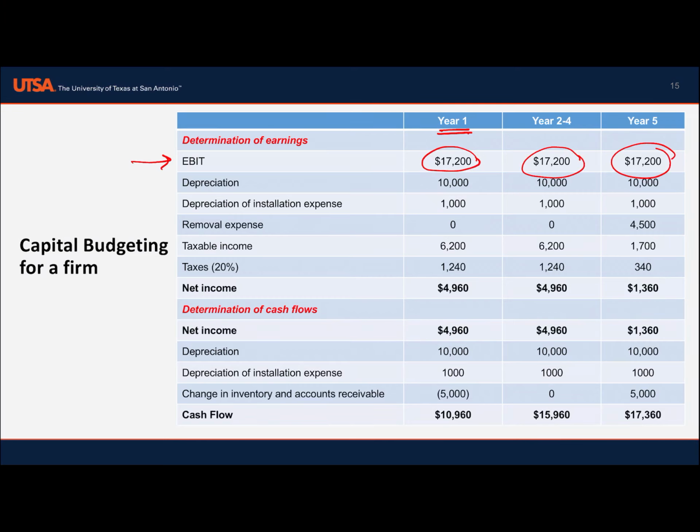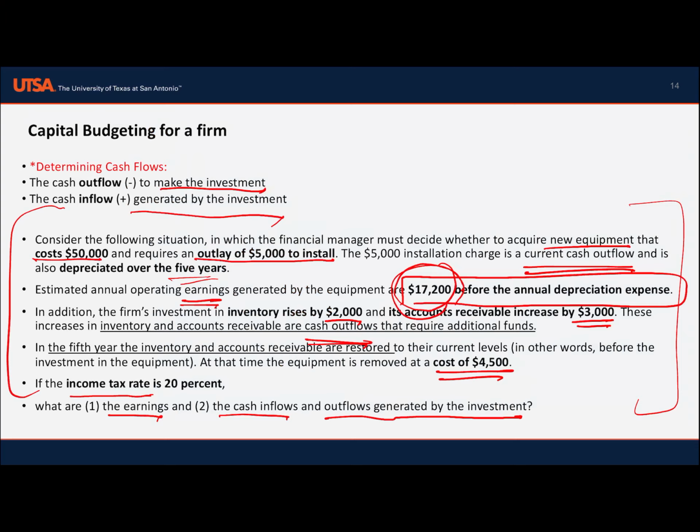What is the depreciation amount? The installation charge is a cash outflow and is also depreciated over the 5 years, as an expense.